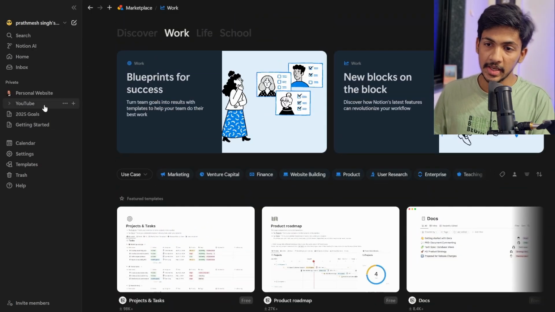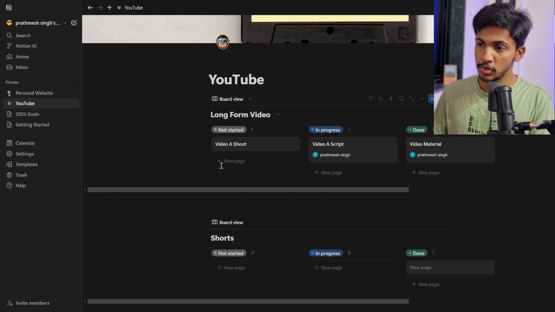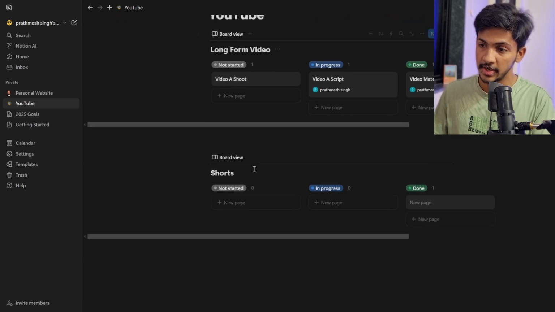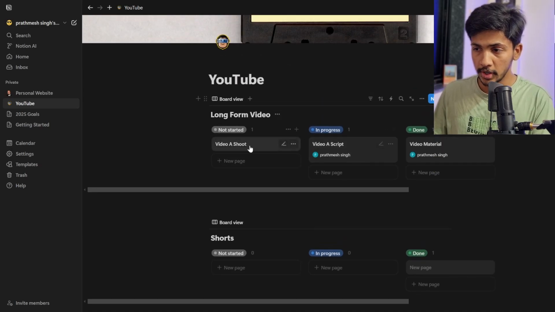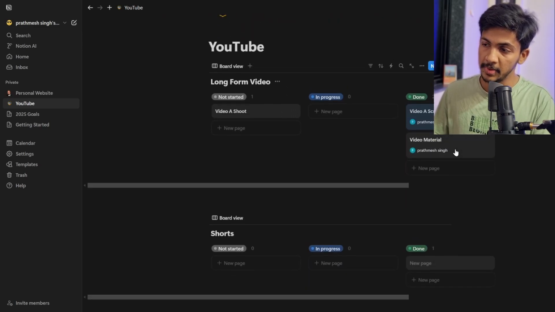The second thing is you can create your own template. You can just go and create a new page from here, and then you can start creating a template. What I have done here is create a template of a table for my YouTube channel. I have created two tables, long form and shorts. It is like a Kanban board, a Jira board kind of thing. So not started, in progress, and done. I will move whatever is done to the done queue.